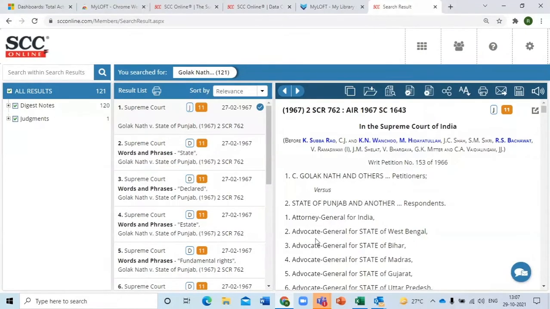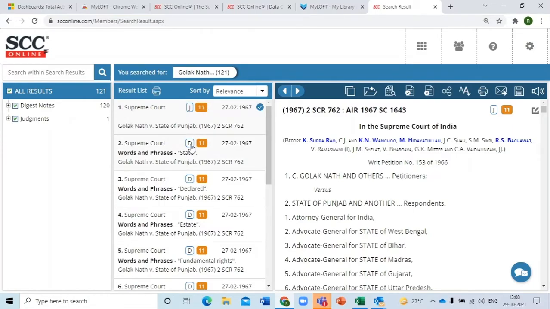it's going to give you the results of the full judgment. Now, if you see over here, it says 120 digest notes. That means 120 points of law were discussed in this one judgment. Right? It says judgment is one, but there are 120 points. Now, if you see the center column, it says J11. J means a full judgment, 11 means a quorum of 11 judges, the same one that we were looking at in the starting. Then it says D11.